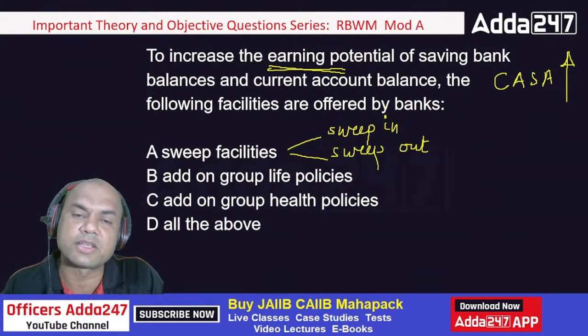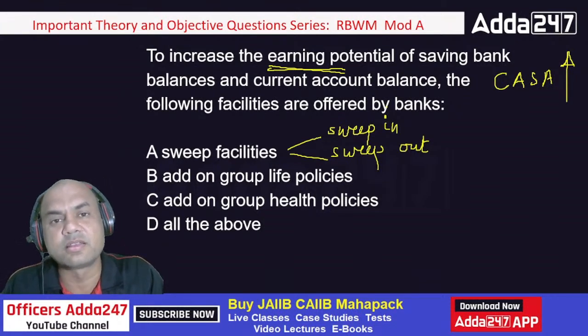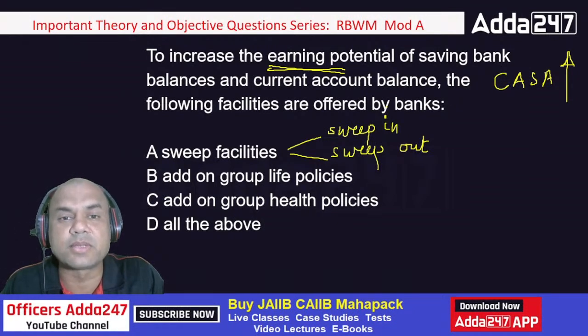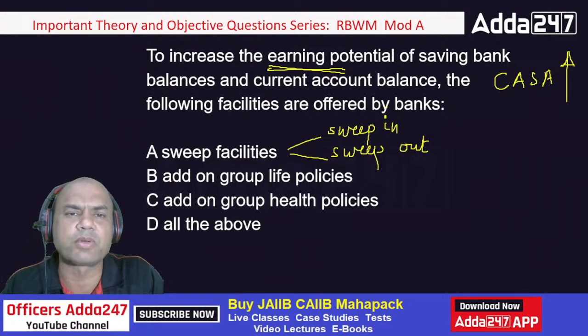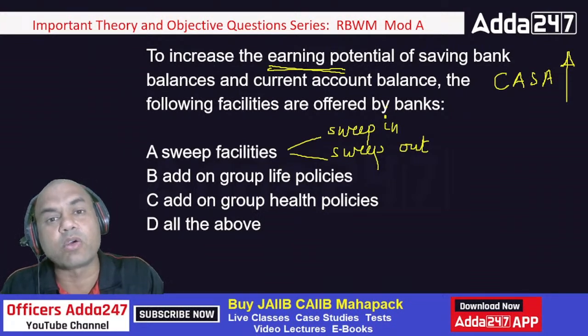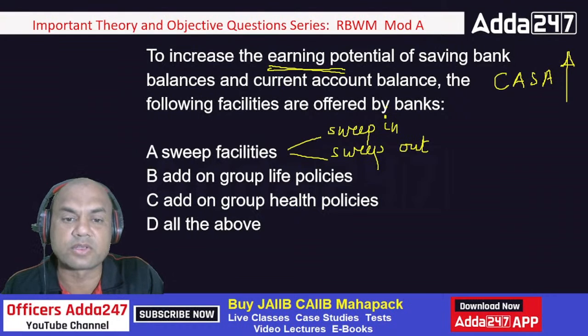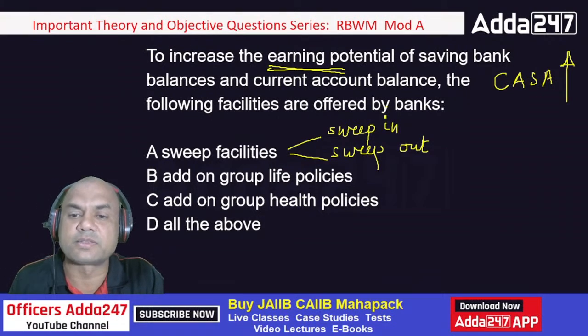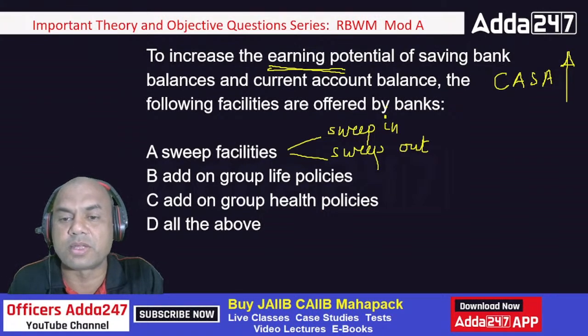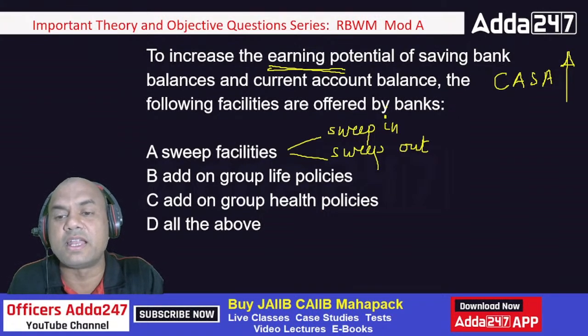Sweep out is the reverse one. Suppose I am having extra balance in my savings account. Instead of keeping it in the savings account at 3.5 to 4%, the bank automatically converts that to FD. So that is sweep in, sweep out. Getting this? Okay, I'll explain this again, since many of you are saying kindly explain better.